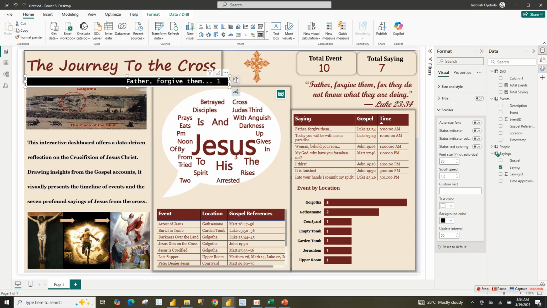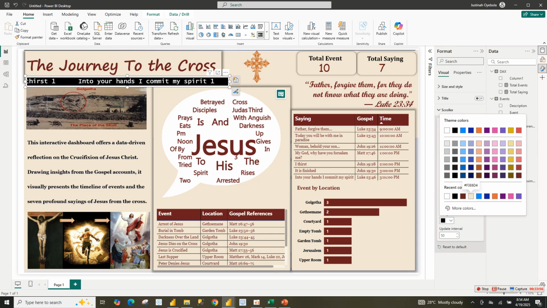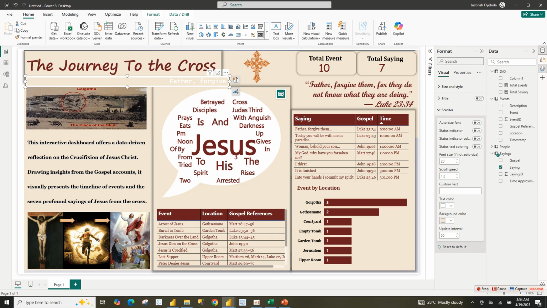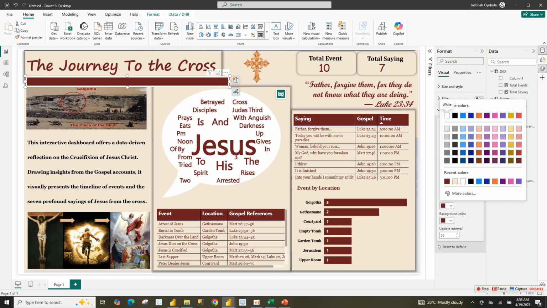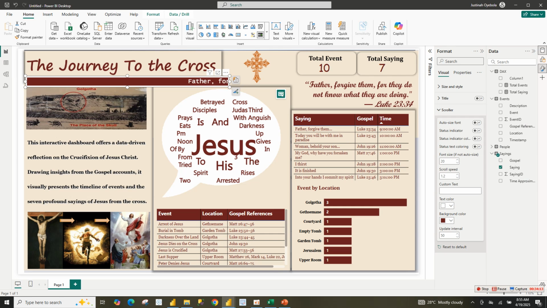Let me see what that is. Background. Should we use this our background? Then text color. Let's use this. Or should we change the background? Let's change the background to this. Then our text color should be white.